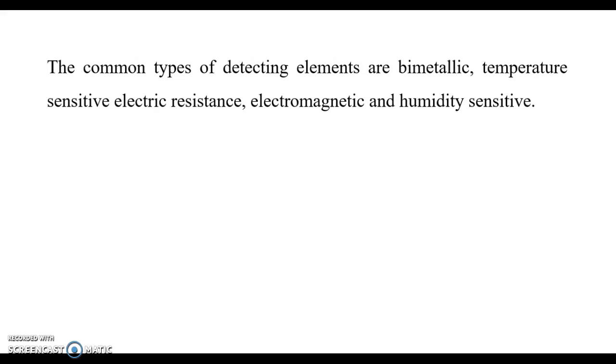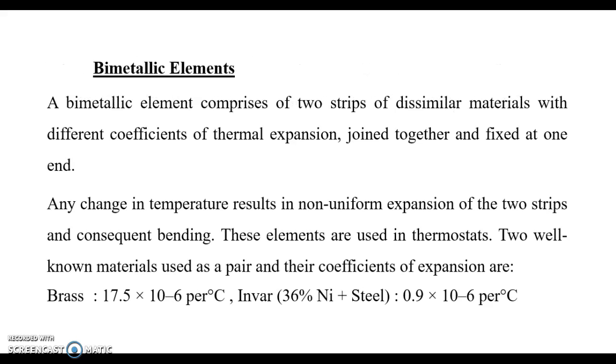The common types of detecting elements are bimetallic, temperature sensitive electrical resistance, electromagnetic, and humidity sensitive. Bimetallic elements: a bimetallic element comprises two strips of dissimilar material with different coefficients of thermal expansion.